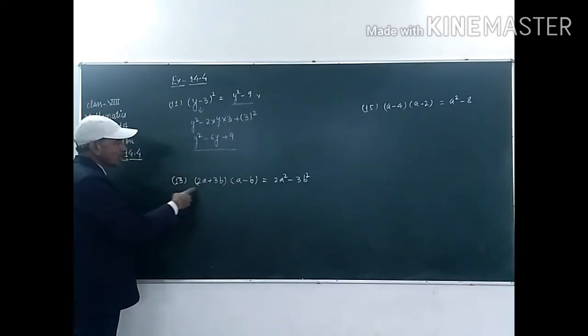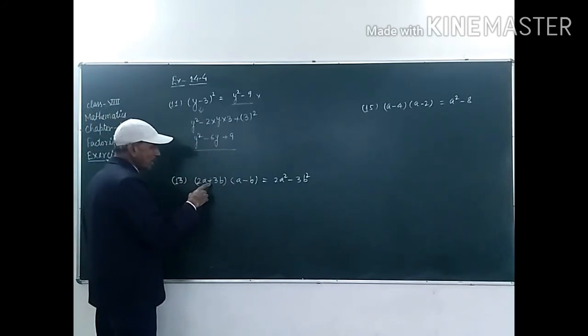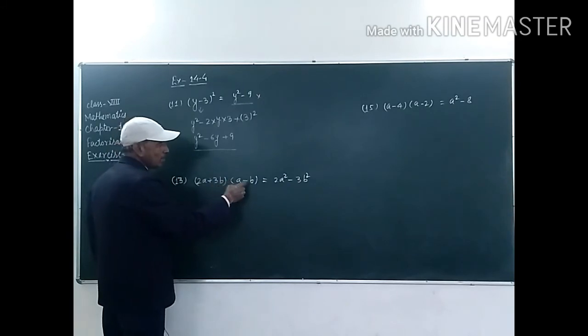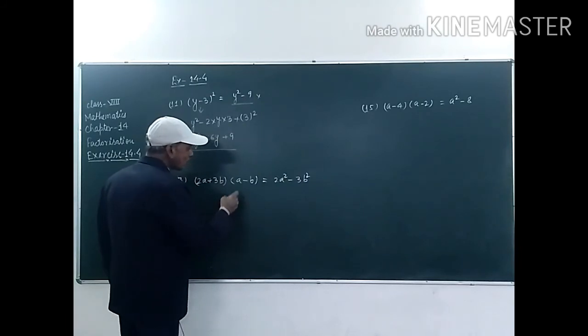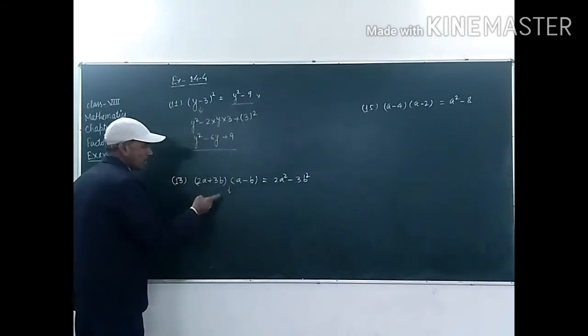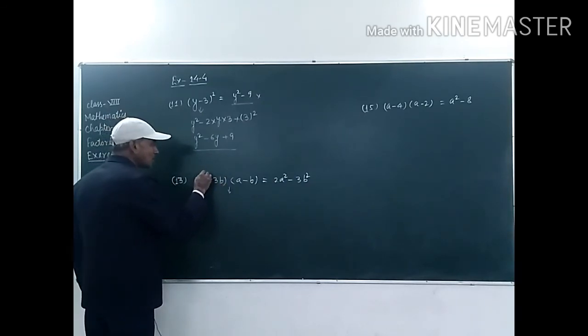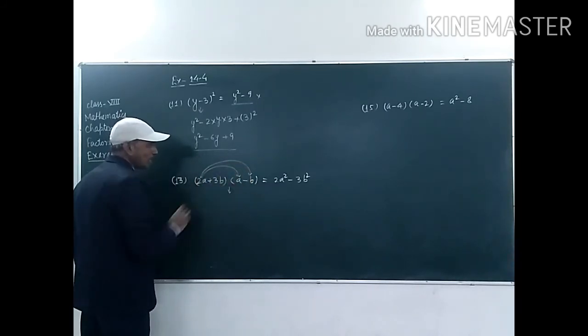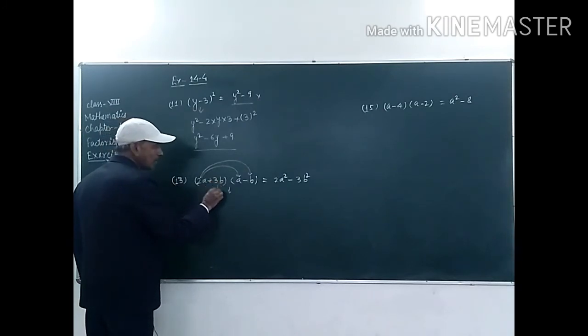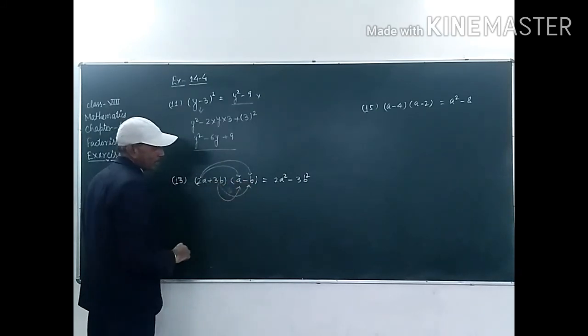This is question number 13, student, and in this it is given that 2a plus 3b into a minus b is equal to 2a square minus 3b square. So first of all we have to solve this, student, and when we solve this, first we have to multiply this 2a with a, after that with b, and again we have to multiply this 3b with a and this 3b with b.